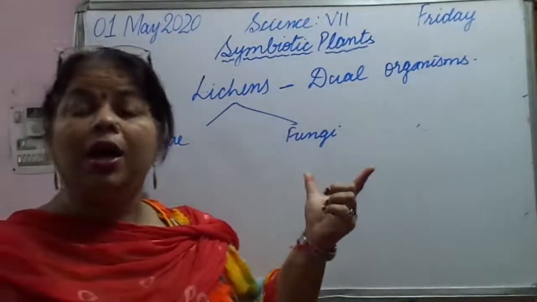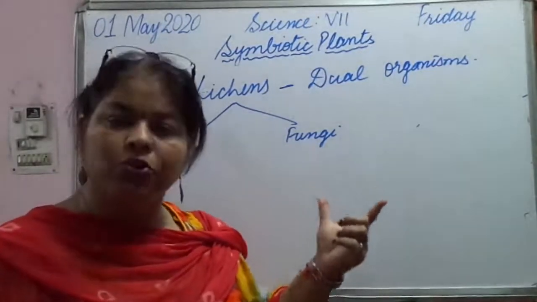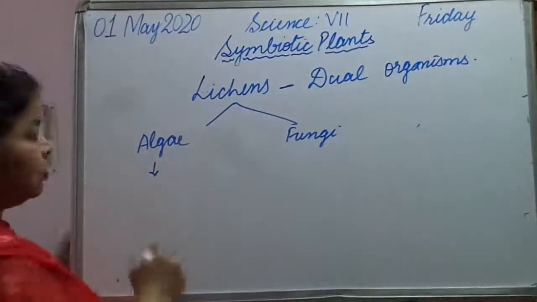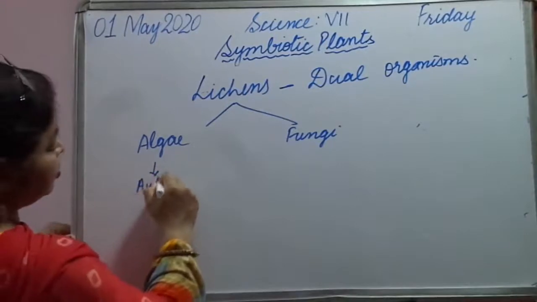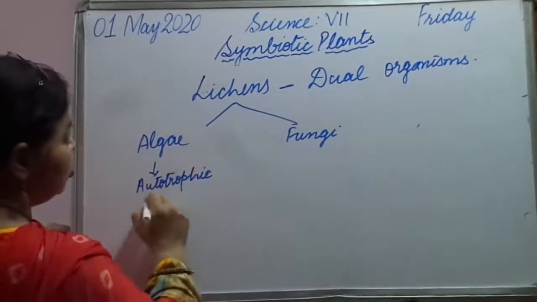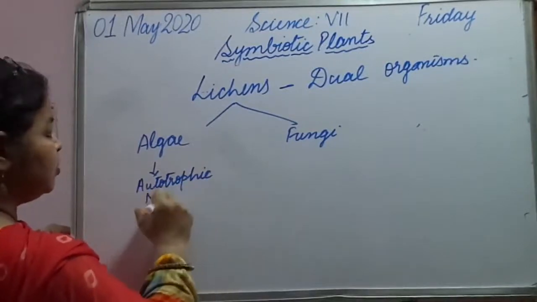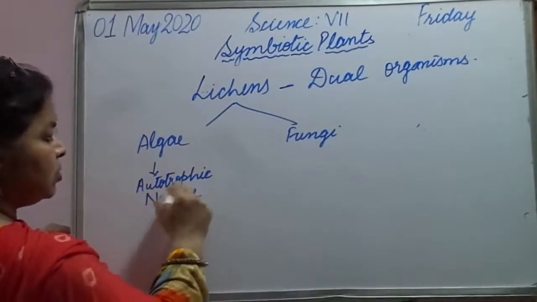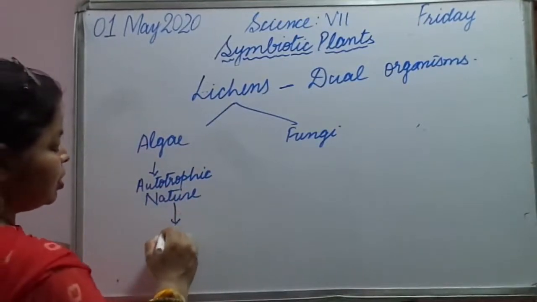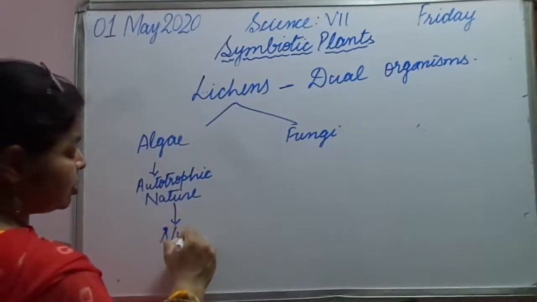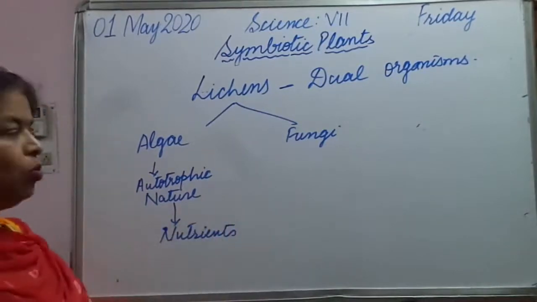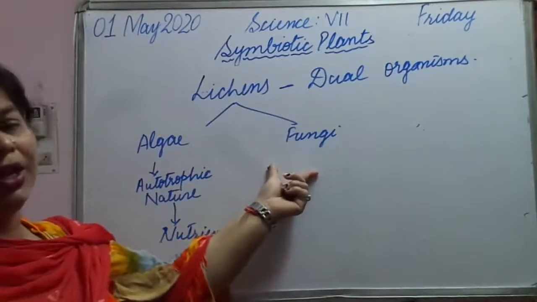See, the algae provides nutrients. Algae is autotrophic in nature. You know what is autotrophic in nature? Means it synthesizes its food and produces nutrients. While fungi, what is the role of fungi in it?